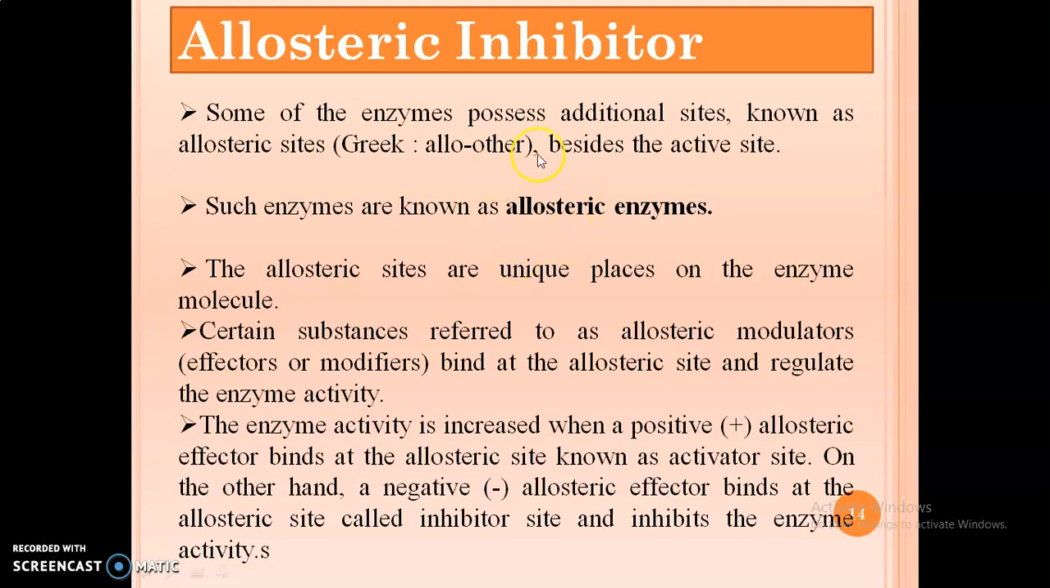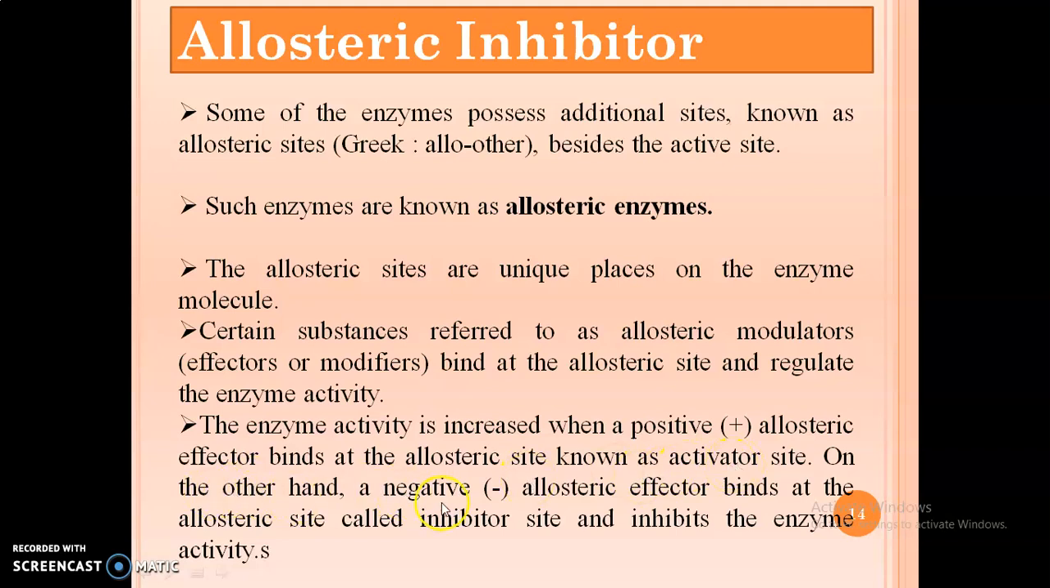Now these allosteric sites are unique places on the enzyme molecule. Certain substances referred to as allosteric modulators bind at the allosteric site and regulate the enzyme activity. It's not always inhibition at the allosteric enzyme. This allosteric site, that is the other site, may be positive, may be negative. The enzyme activity is increased when a positive allosteric effector binds at a positive allosteric site known as the activator site.